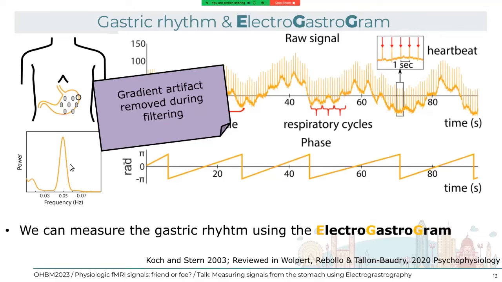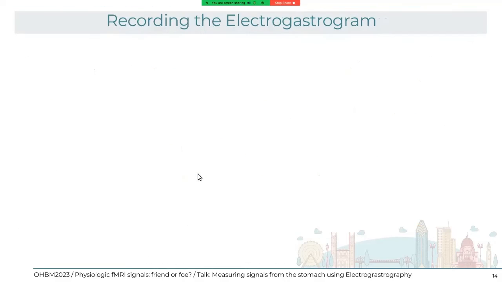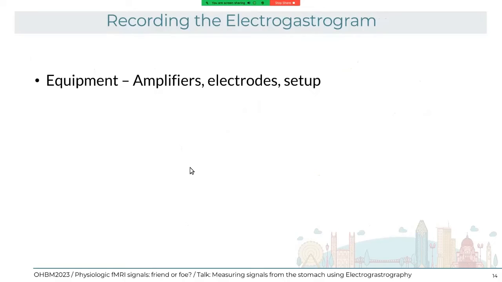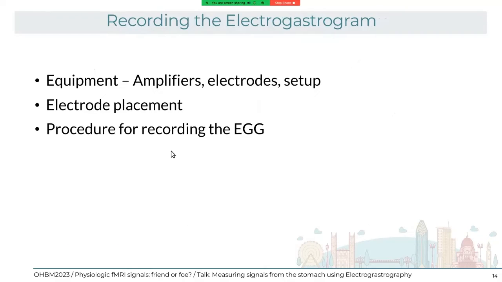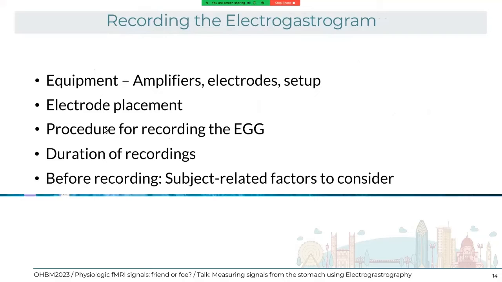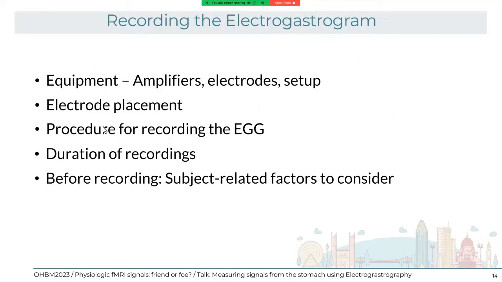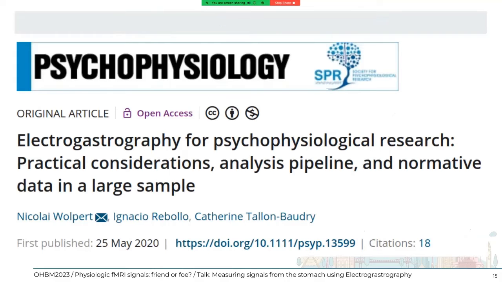Now, how to record the amplifiers? First, I'm going to talk about the equipment, the amplifiers, the electrodes, the setup, the placement of the electrodes, the procedure to actually record the ECG, the duration of the recordings, some factors considered before the recordings, and a little bit about artifacts. Most of this stuff is coming from this great paper that I had the chance to collaborate with from Nikolai Warpert, a postdoc, ex-PhD student from my ex-supervisor, Catherine Talon-Moudry.